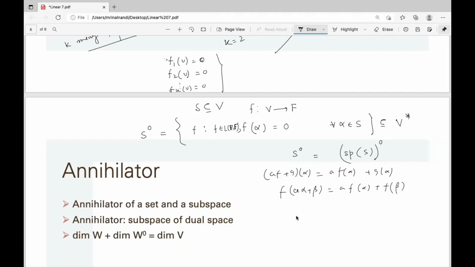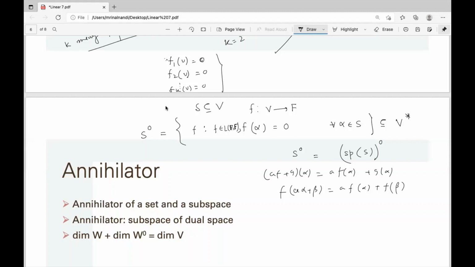Then any element of the span, finite dimensional, can be written as a linear combination of the elements of S, and if every element of S is annihilated, it will annihilate the linear combination. So it annihilates the whole subspace spanned by this S. If you take any subspace W first, the annihilator of W is just the same. The span will be the same W. So you can think of it as a set, or you can think of it as a span of that.